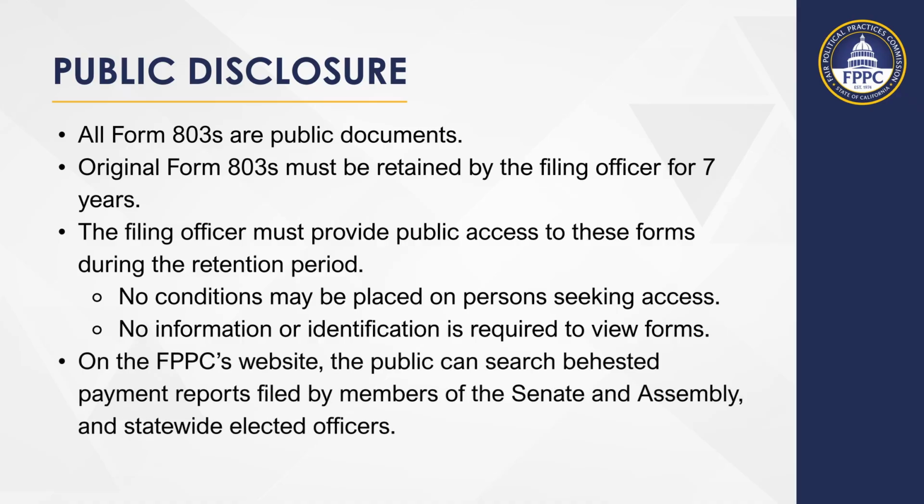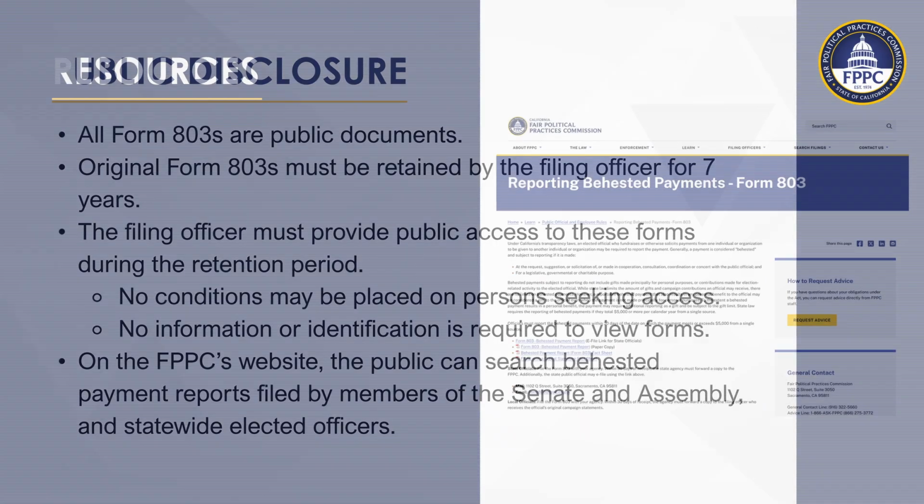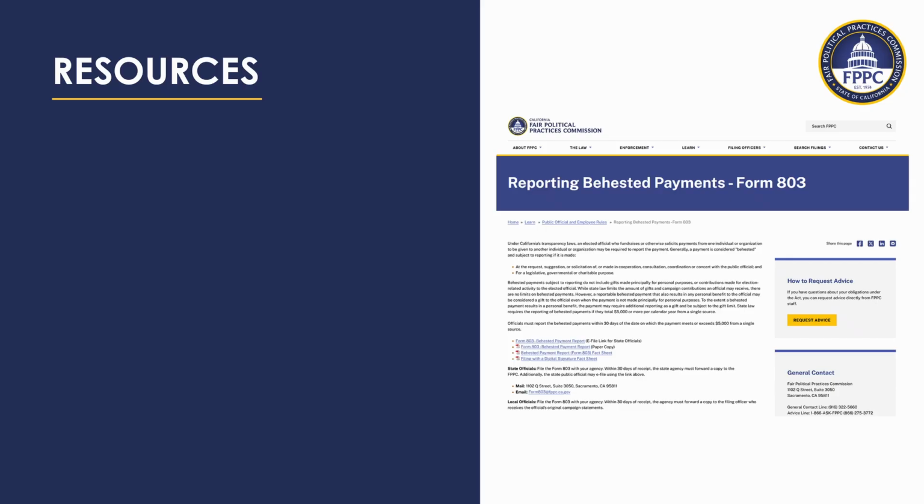On the FPPC's website, the public can search Behested Payment Reporting data filed by members of the Senate and Assembly and other statewide elected officials. The FPPC has educational materials and resources regarding Behested Payment Reporting.